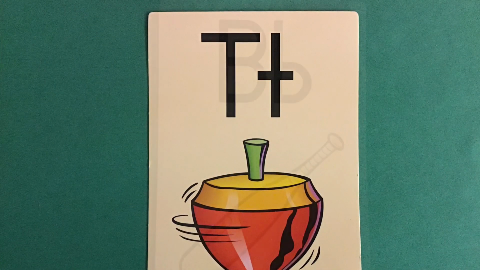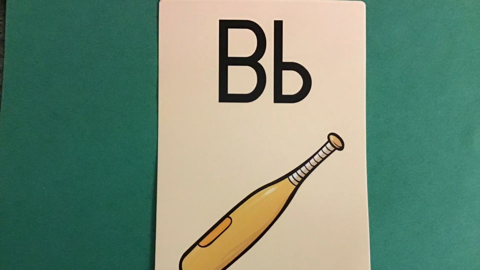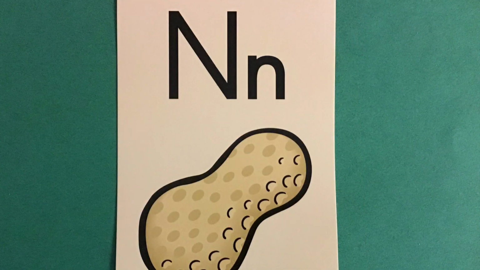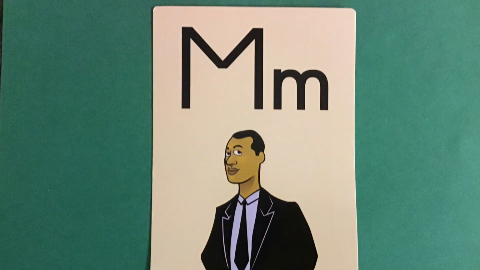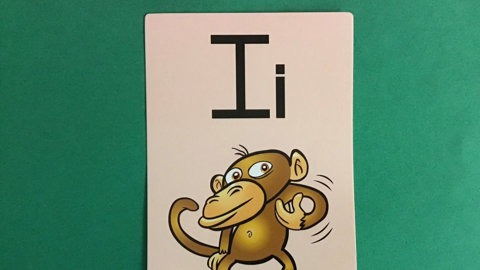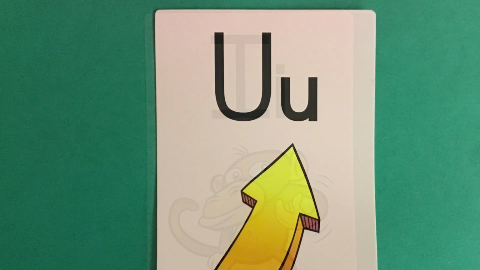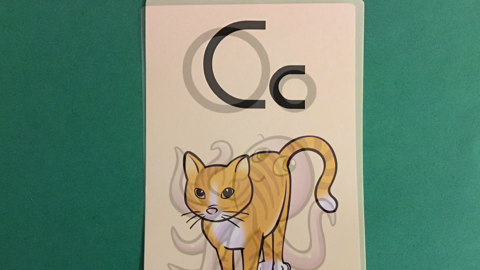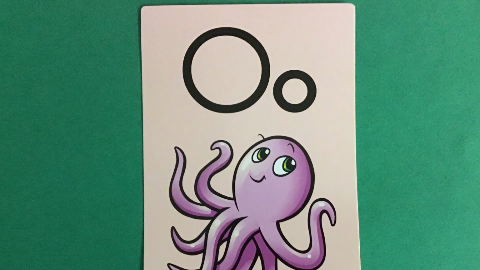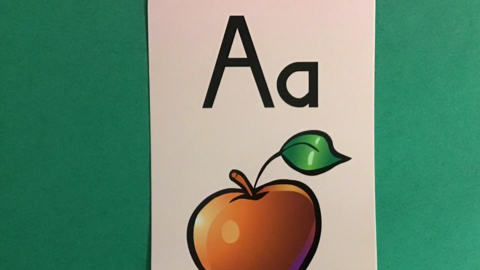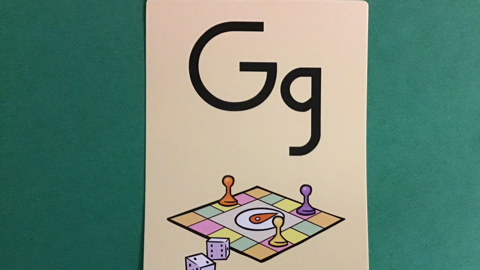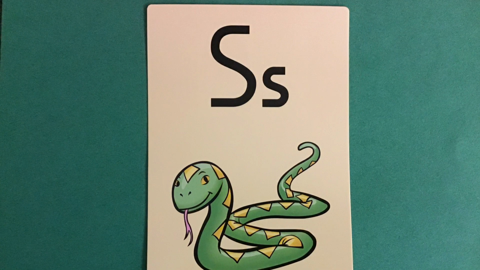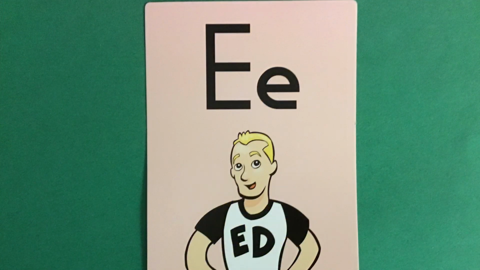T top t. B bat b. F fun f. N nut n. M man m. I itch i. U up. C cat k. O octopus o. A apple a. G game g. D dog d. S snakes s. E ed e.